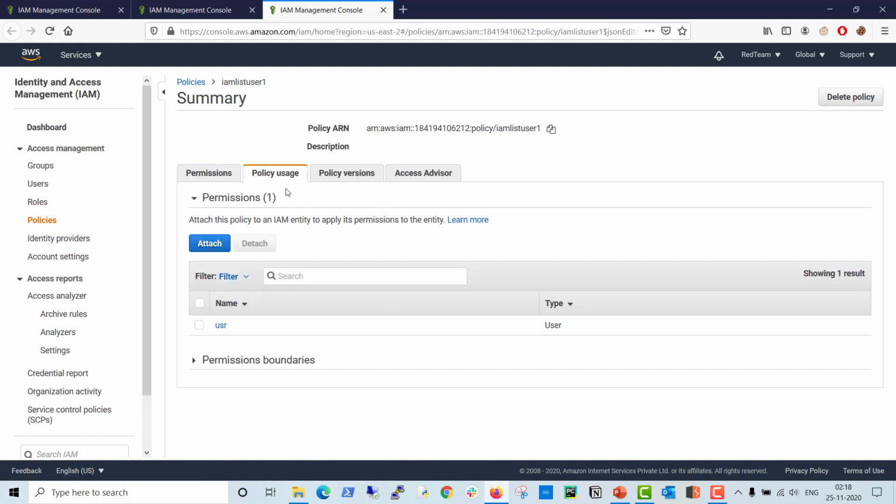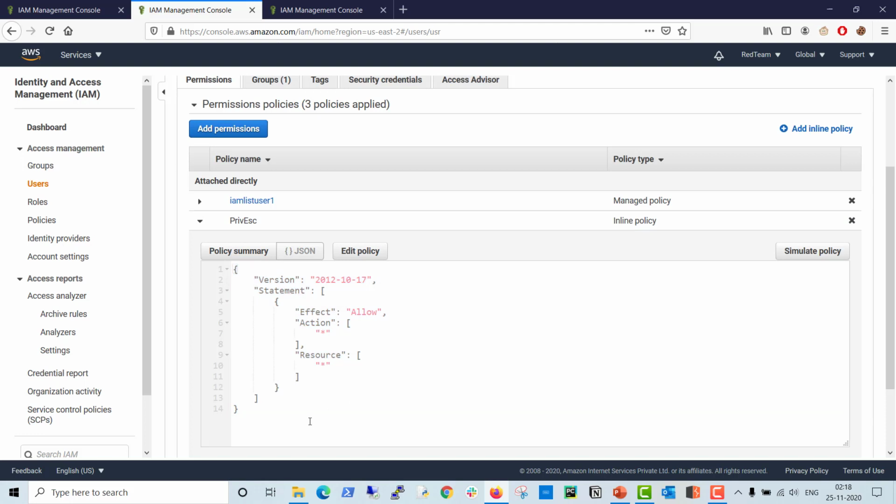You don't have policy users where this policy is attached, because an inline policy is embedded at a time to a user. So one user can have one inline policy, or maybe multiple inline policies according to what policies you assign, but each one is for one user. So you can see here this is the inline policy, and it is embedded here.